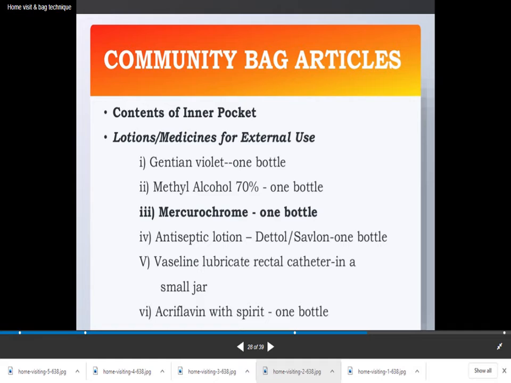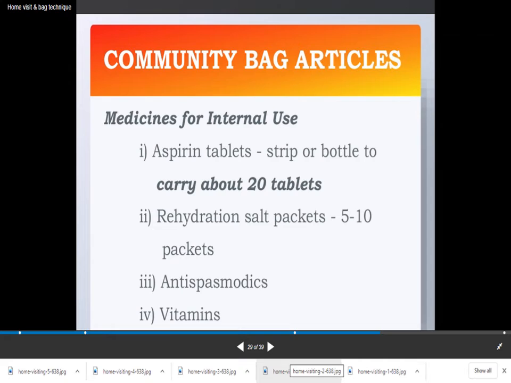Contents of the inner pocket: lotions, medicines for external use, gentian violet 1 bottle, methyl alcohol 70% 1 bottle, mercurochrome 1 bottle, antiseptic lotion 1 bottle, Dettol or Savlon, Vaseline lubricant, rectal catheter in a small jar, acriflavine with spirit 1 bottle. Medicines for internal use: aspirin tablets, strip or bottle to carry about 20 tablets.